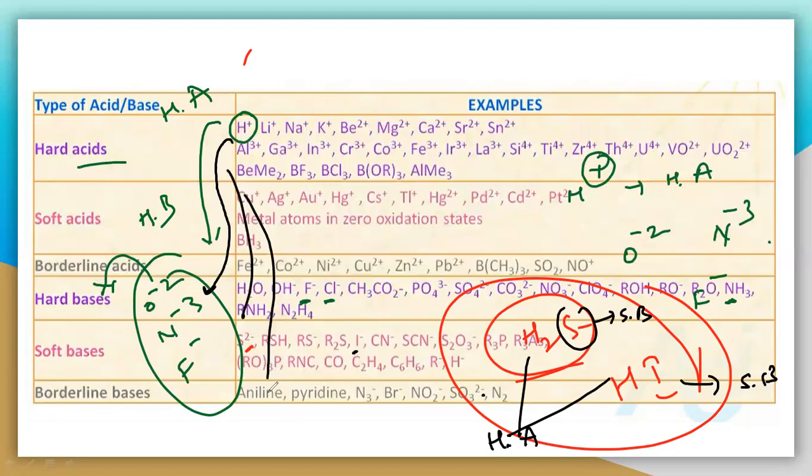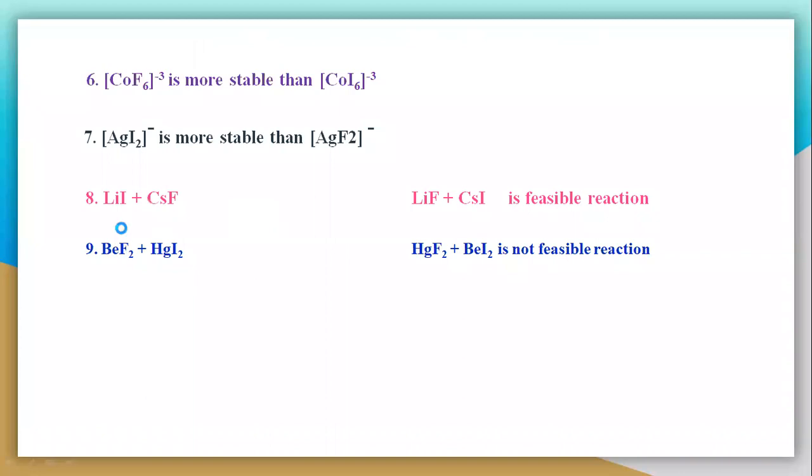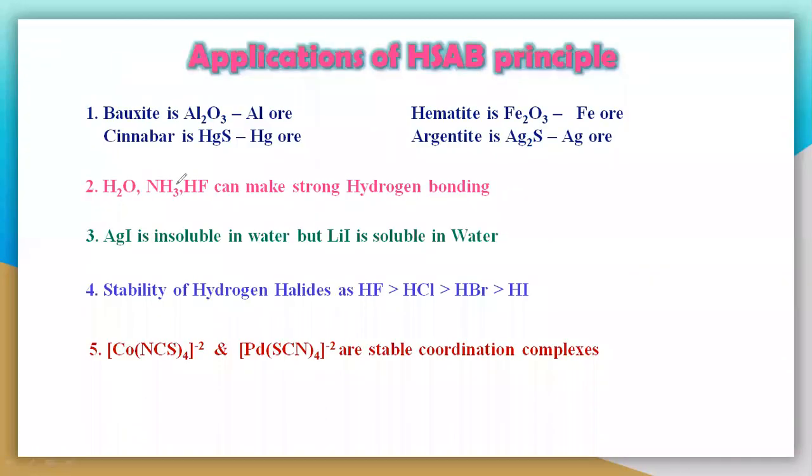So you have to understand that. These things you should understand. So this is in case of the hydrogen bond. Let us see the next application. See here once again. This hydrogen is hard acid, and this nitrogen, oxygen is also hard base, and here nitrogen is also hard base, and this hydrogen is also hard acid, and this hydrogen which is again hard acid, and the fluorine which is also again hard base. So that's why it is making the strong hydrogen bonding.